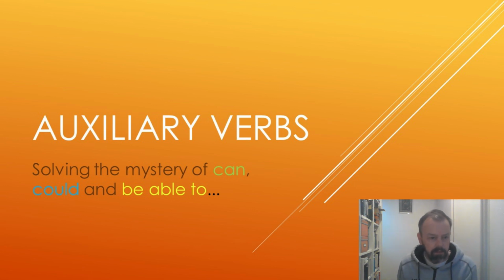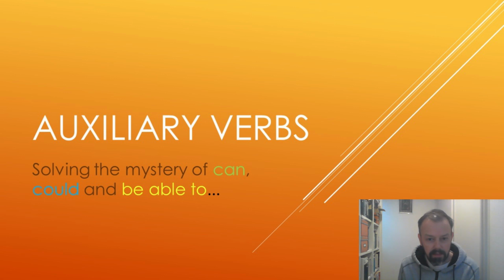As you can see, the topic of today's seminar is solving the mystery of can, could, and be able to. And I think these are some of the auxiliary verbs which people really struggle with using. And I can imagine that struggling to explain them is something that will also happen when you try to help your students with them.